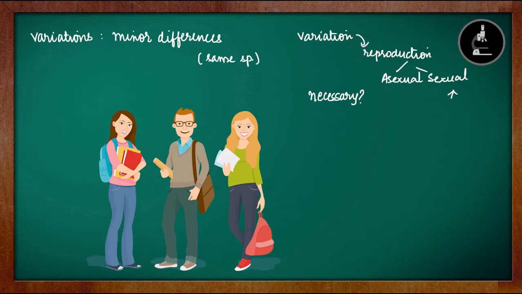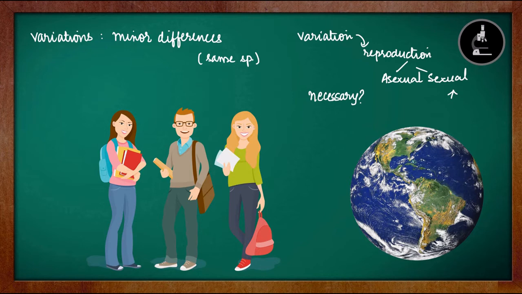So this is the basic information which we already know about variation. To understand why variation is important or necessary, let us take an example. We know that there are millions of bacteria living on our planet Earth. Now, if suddenly the temperature on Earth increases, then most of the bacteria will simply die because they will not be able to bear or tolerate the heat.